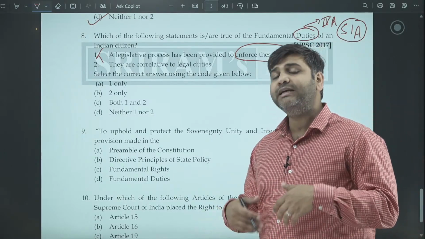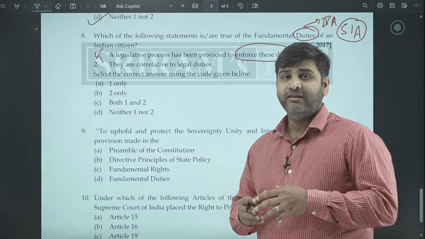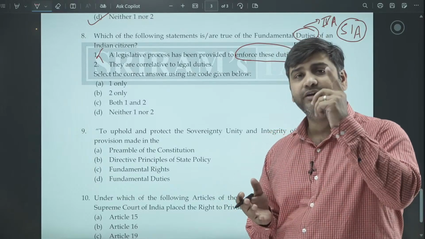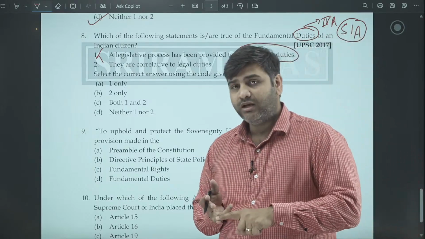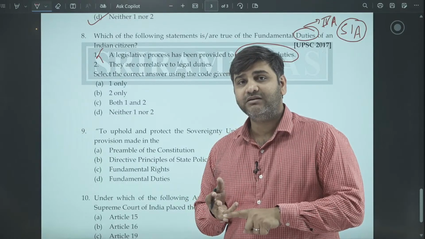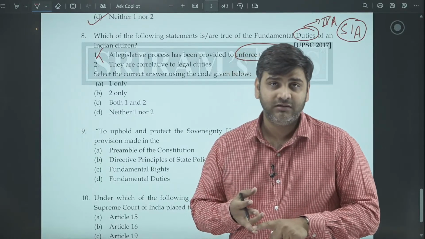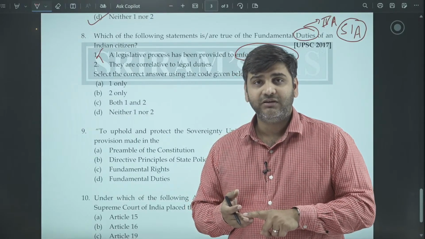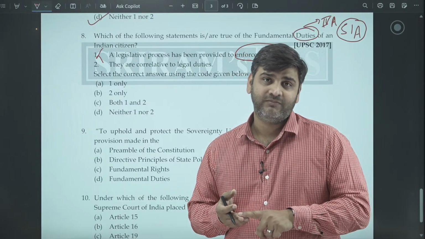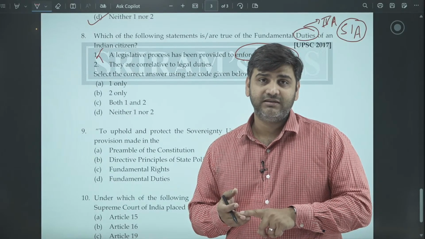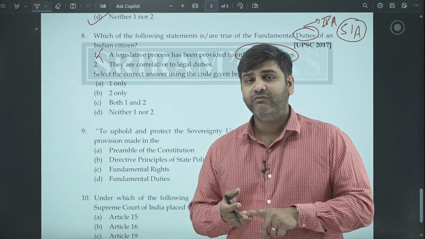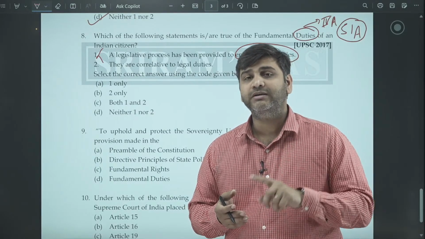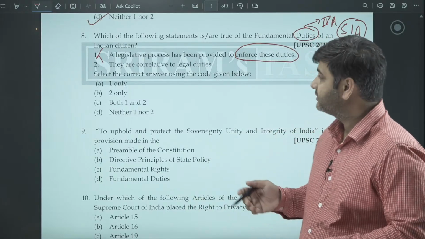It has to come voluntarily from within them, that it is my country and that is the reason why I should abide by the constitution and its ideals. It is my country and I should respect the national anthem, the national flag. It is my country and that is the reason why I should respect women and the dignity of women. All those things have to come voluntarily from the citizens within. There is no mechanism in the constitution to implement the fundamental duties.